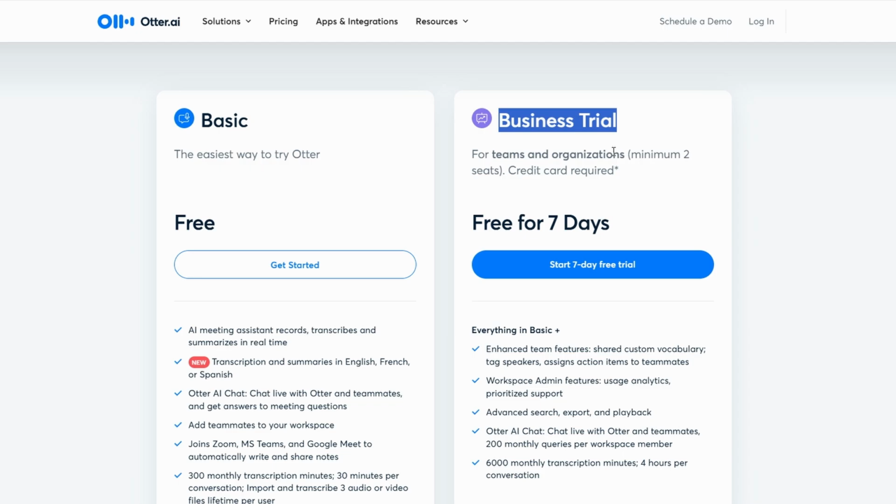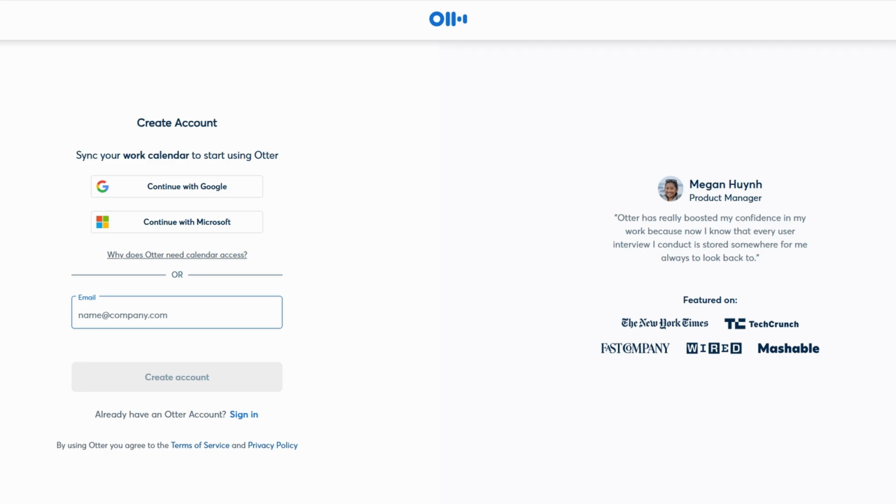When it's time to sign up, you have a couple of options. You can either sign up using your email address or, like I do, sign up using your Google account or Microsoft account. For me, using my Google account is just the fastest, and it saves a few extra clicks. Either way, it's super easy, and you'll be logged in within seconds.